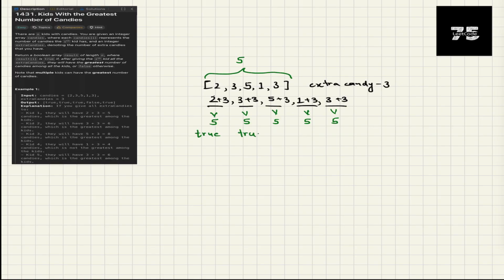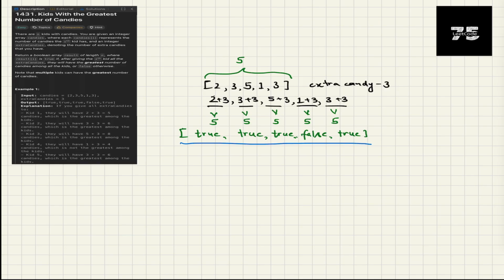6 is also greater than 5, 8 is also greater than 5. Let me just put commas also so that we know this is the answer. Then 3 plus 1 is 4, which is not true. So even if I give this kid 3 extra candies, he will still not have the maximum number of candies, right? So this is false. Now 3 plus 3 is 6, so this is true. And this is our resulting array which we have to send.